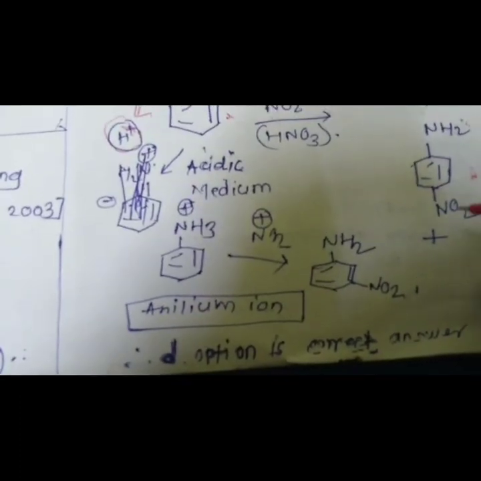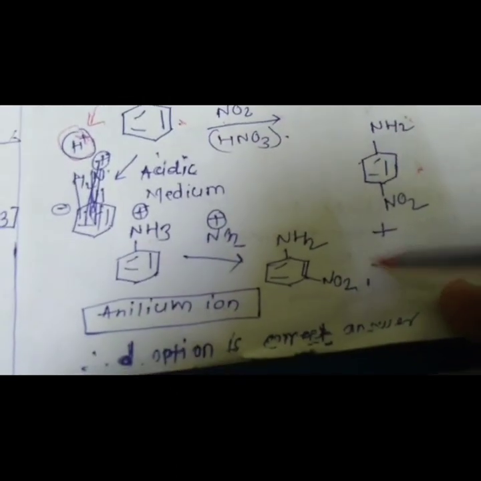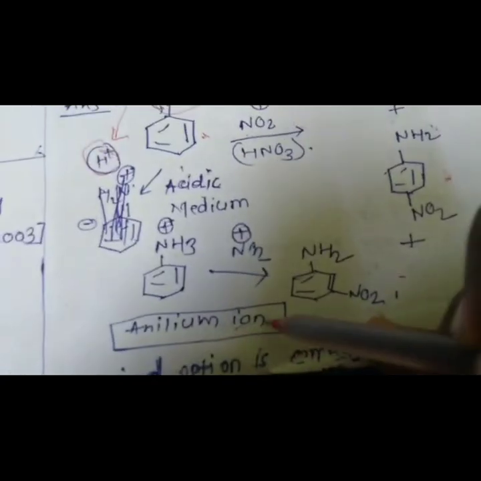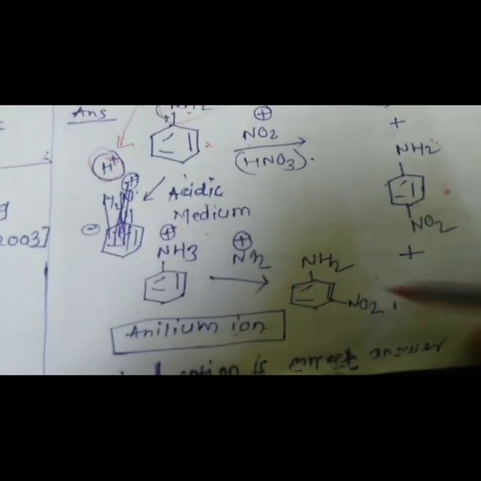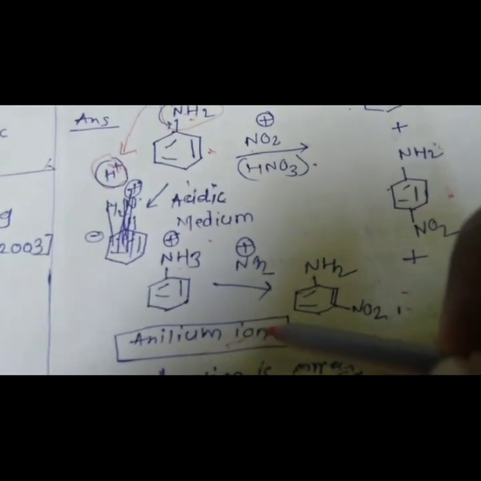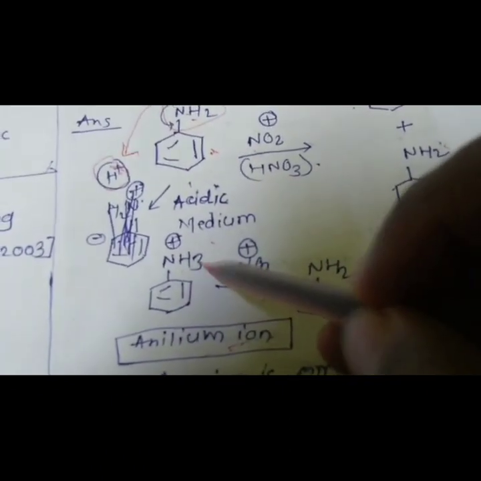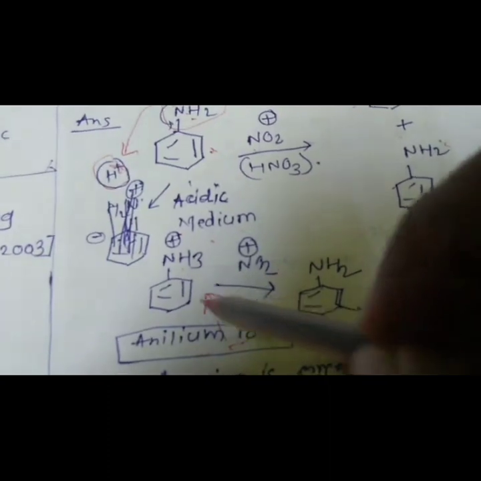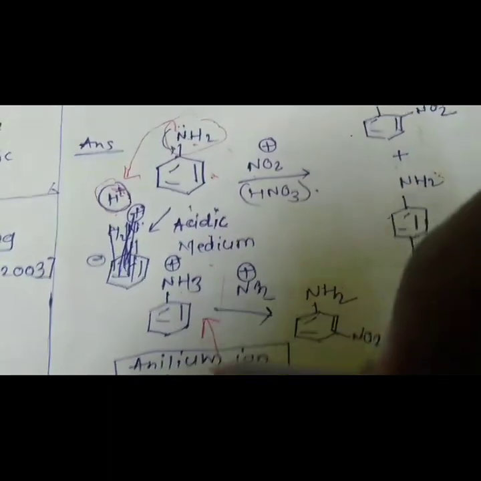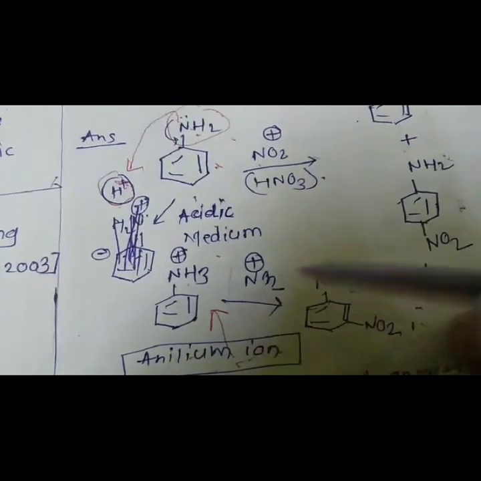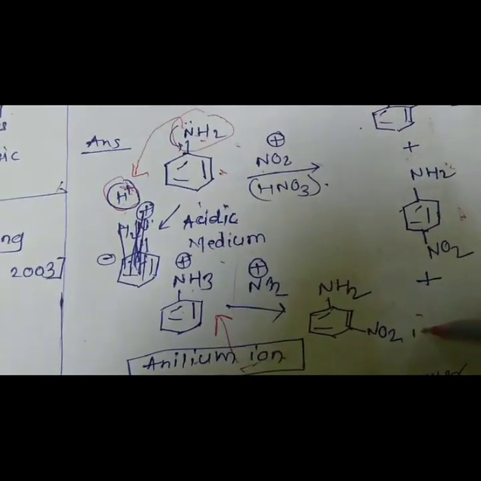So a small amount of meta nitroaniline product is also possible due to anilinium ion formation in acidic medium. Why is this possible? Because of anilinium ion formation, this is the anilinium ion. Due to the strong acidic medium, it forms the anilinium ion, and due to the anilinium ion, it gives meta nitroaniline. So we will see the options.